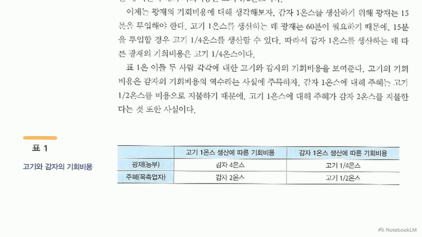There is a useful shortcut for exams. The opportunity costs for a single person are always mathematical reciprocals. Juhee's cost of 2 for meat corresponds to a cost of 1/2 for potatoes. Comparative advantage goes to the producer with the lower opportunity cost. For potatoes, Gwangjae wins, because 1/4 is less than 1/2. For meat, Juhee wins, because 2 is less than 4.